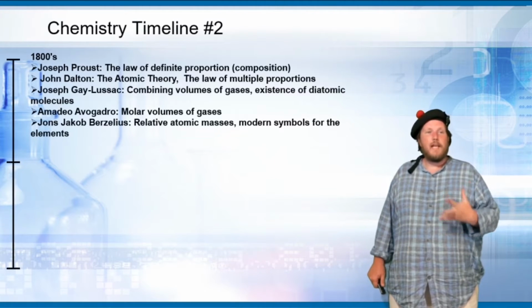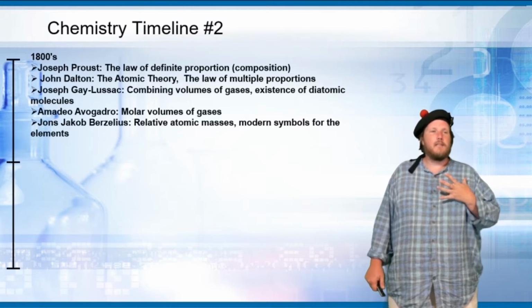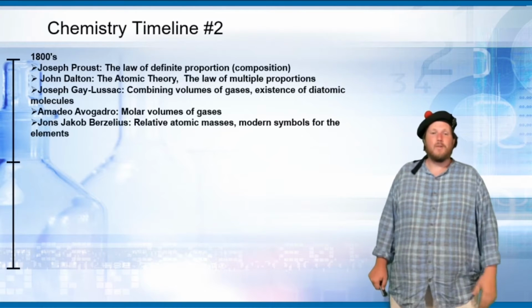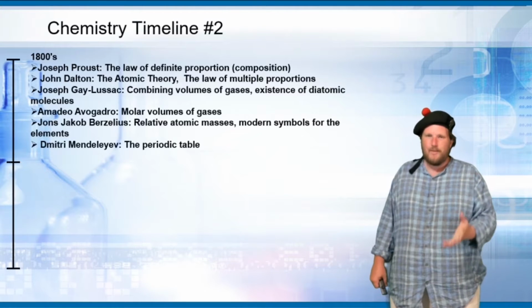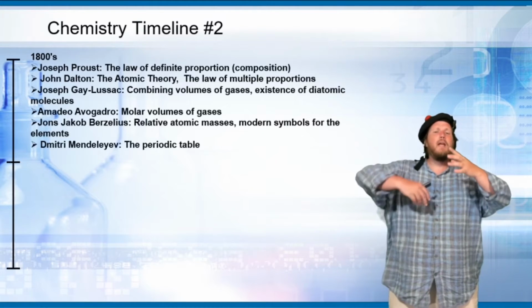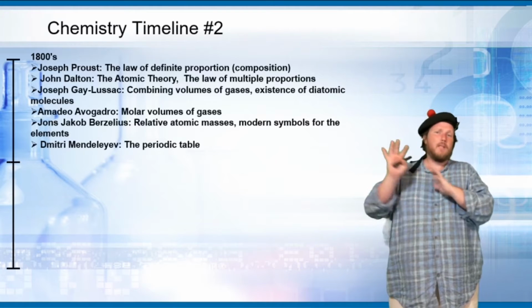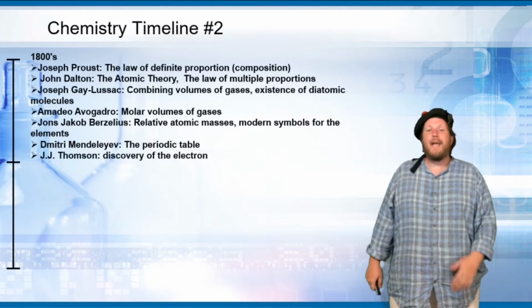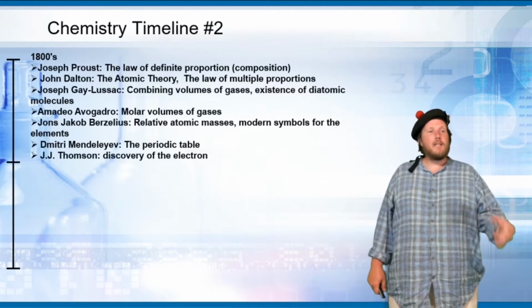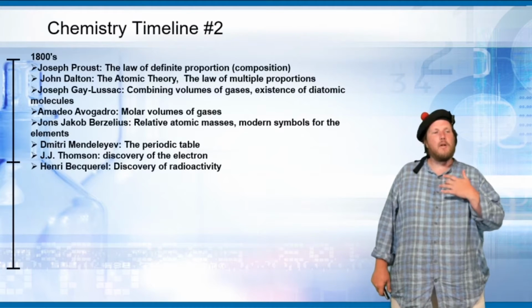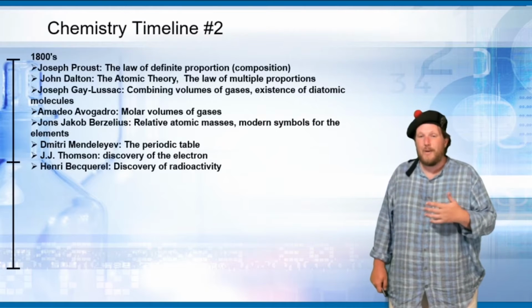Jöns Jacob Berzelius, The Relative Atomic Masses, the modern symbols for the elements. He's the one who gave us those. We get Dmitri Mendeleev, who created the first periodic table, and him and his research group actually showed periodicity throughout that table and actually predicted things that were missing. It's such a beautiful thing. J.J. Thomson, The Discovery of the Electron. Henri Becquerel, The Discovery of Radioactivity.